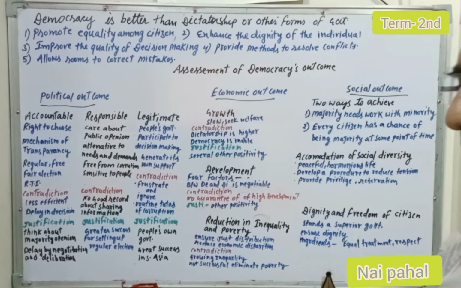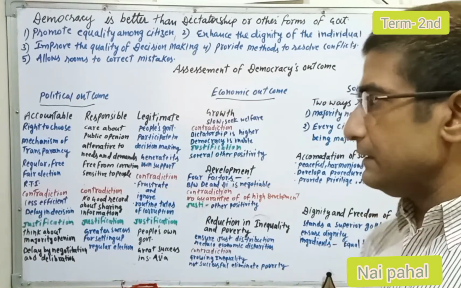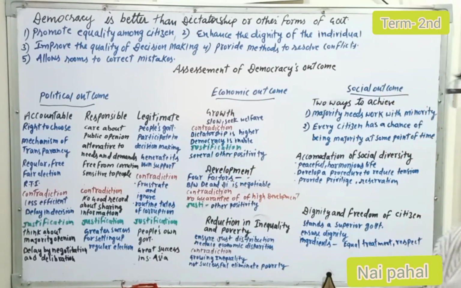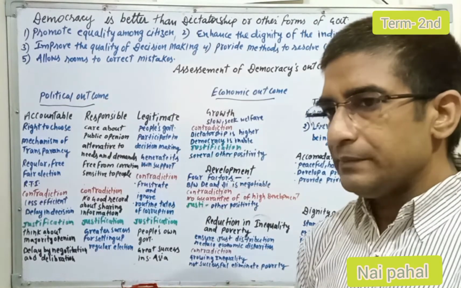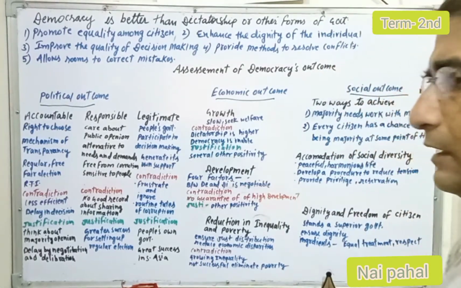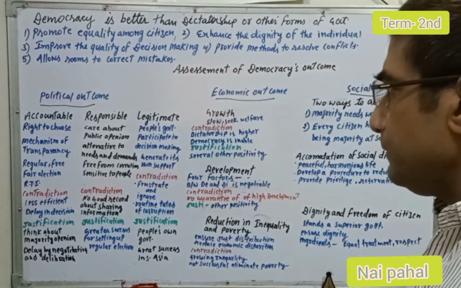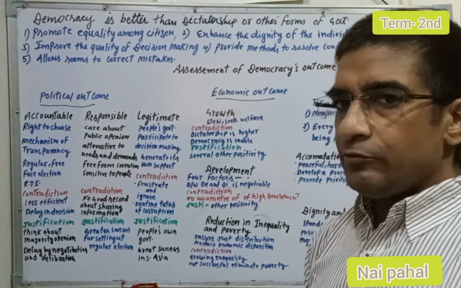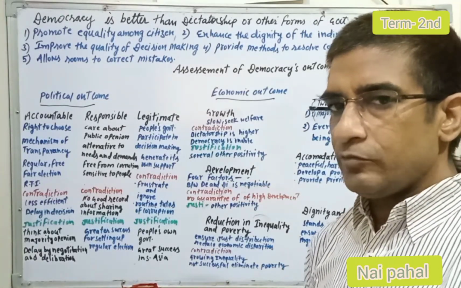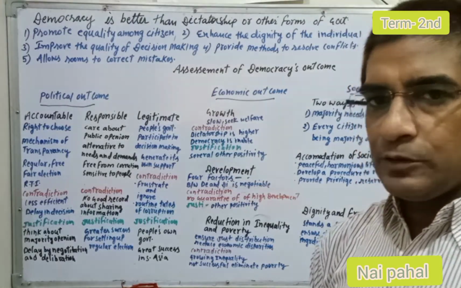Next, why can we say that democracy produces a legitimate government? We can see that democracy is a legitimate government because it is the people's own government, and people participate in the decision making process, either as candidates or as voters. If they participate as candidates, they can reach the government and make decisions. Why is democracy called a legitimate government? Because it is generated on support. Why is democracy generated on support? Because a democracy remains a democracy because it is a democracy.